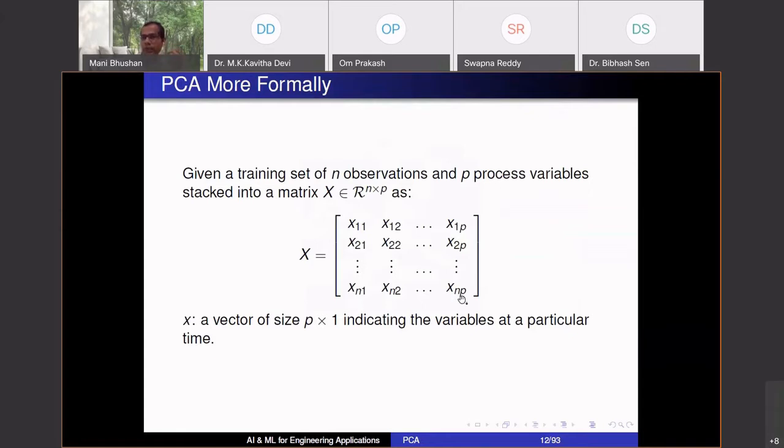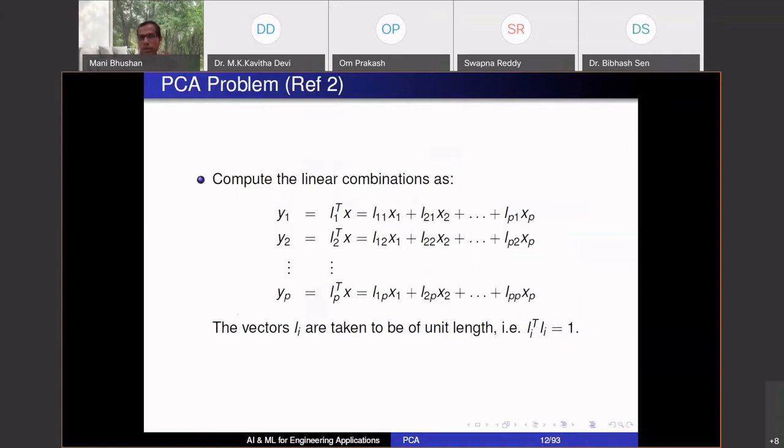So I have a 1000 cross 5 data matrix. This is the data that we have got. Any time, x is a vector of size p, indicating the values of those p sensors. Okay, what am I doing now?